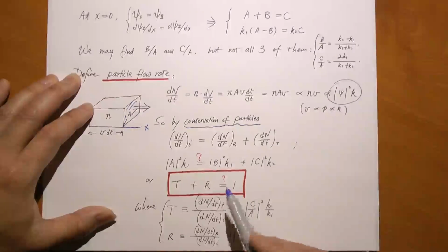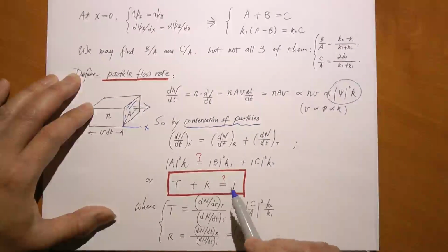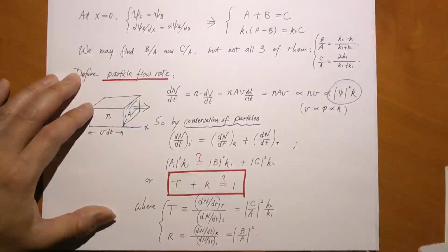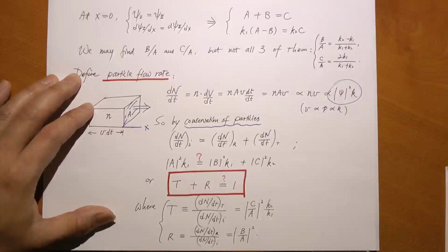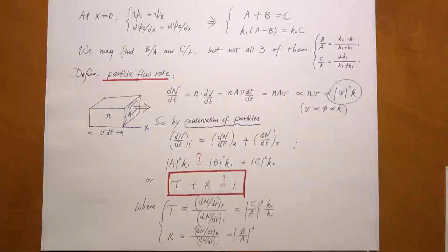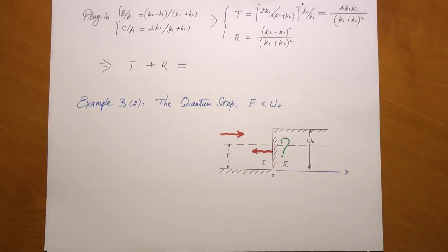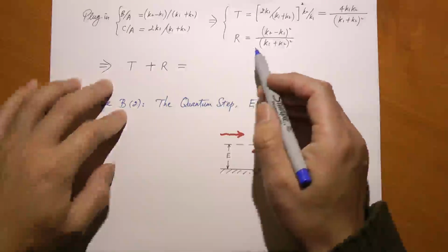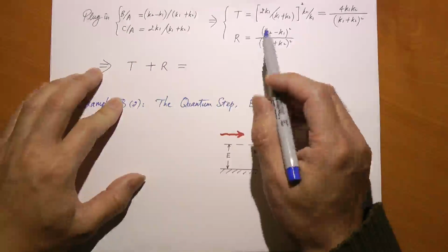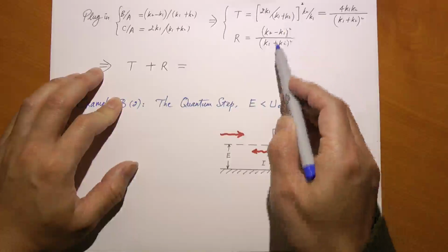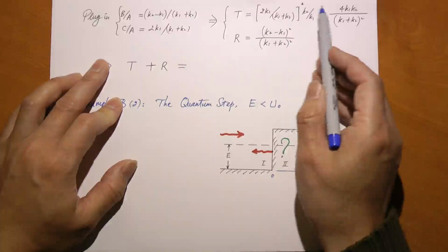Okay, but clearly that should be the case, right? Because of conservation of particles. Now, is that true? Well, let's see here. We know what A, B, C's are. In fact, we know what the ratios are, B over A and C over A right here. Let's test that. Let's put our ratio of A and B into the expression. B over A equal to this, C, so T equals this. I just plug in B over A and C over A. And you take a good look.